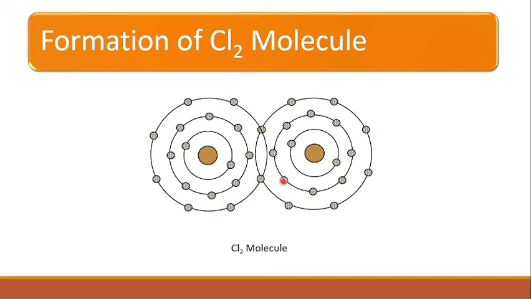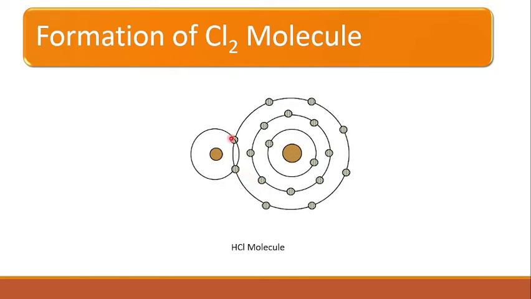So when a Cl2 molecule is formed, these two atoms share one electron with the other chlorine atom, and therefore they can achieve the stable electronic configuration by sharing one electron pair between them. So this is the Cl2 molecule.